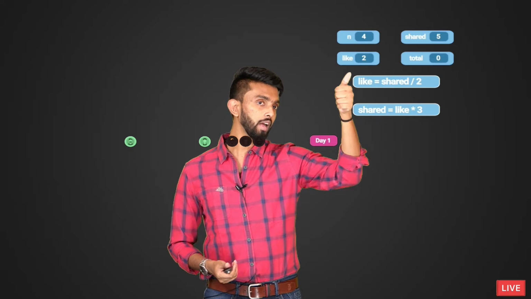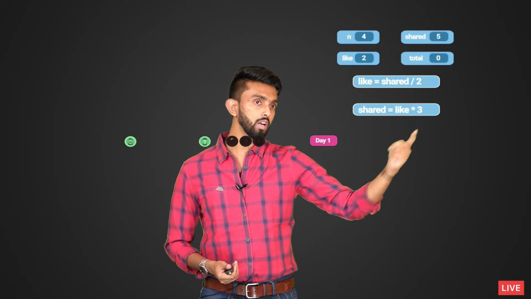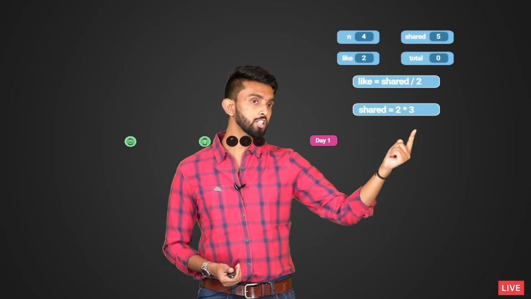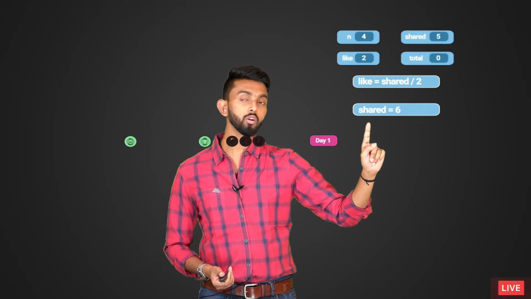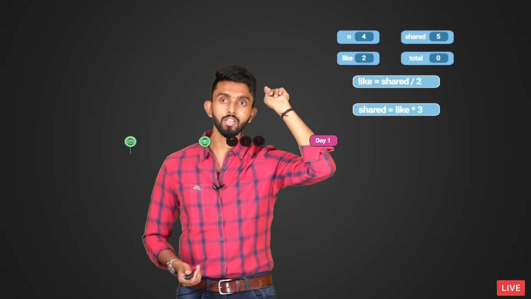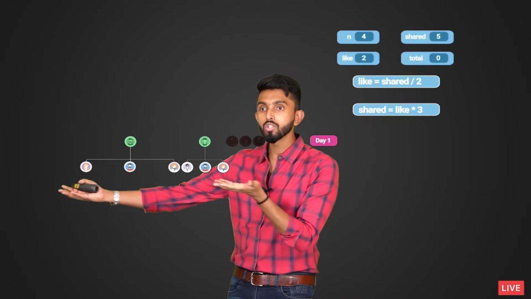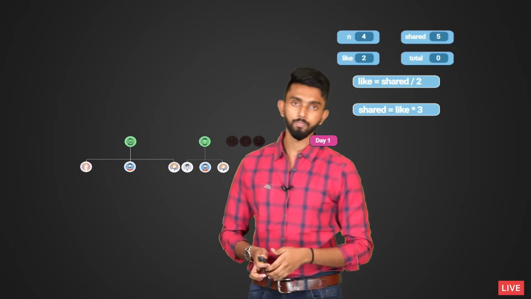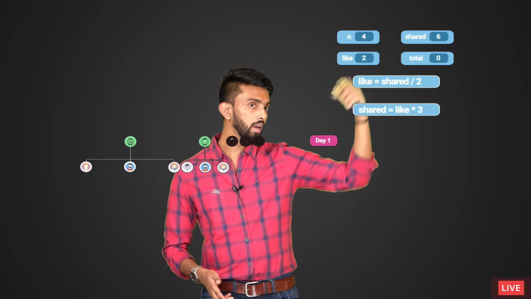And how many people liked it on day 1? 2 people. 2 into 3 is nothing but 6. 6 people it is going to be shared to on day number 2. So see, shared is going to become 6, and that is what I am also showing you. 6 people, 3 this guy, 3 this guy. Any confusion till here? And see, I am updating the value of shared. It has become 6.